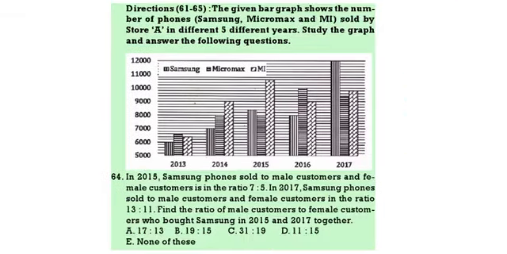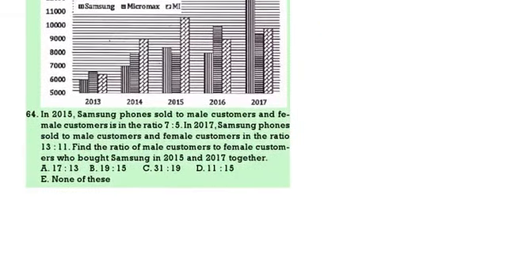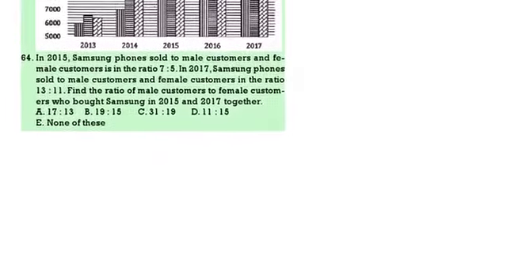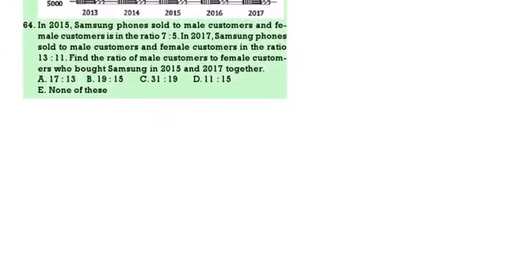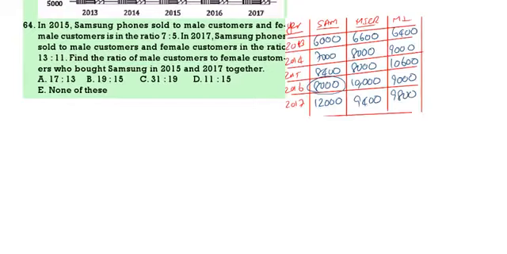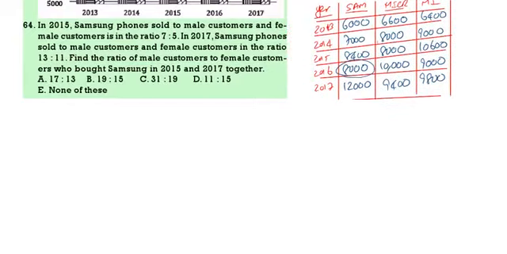Next question 64. In 2015 Samsung, that is 8,400. The males and females are 7:5.